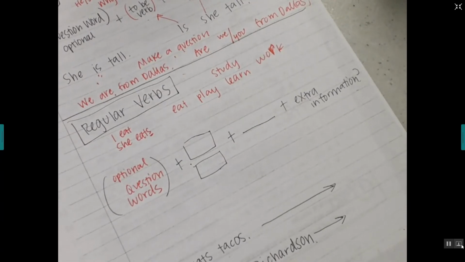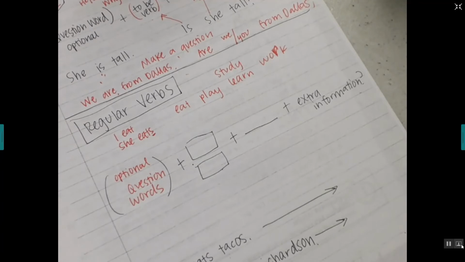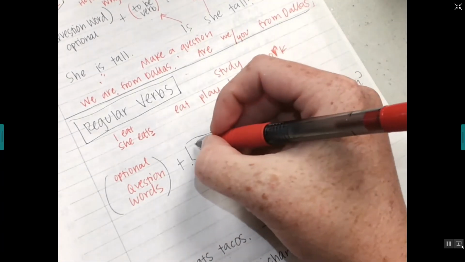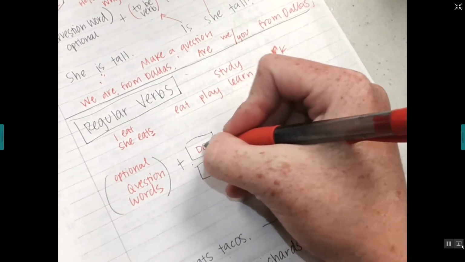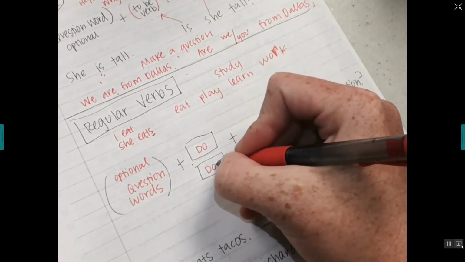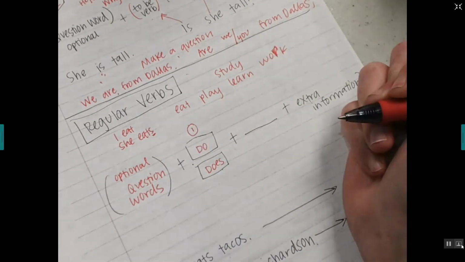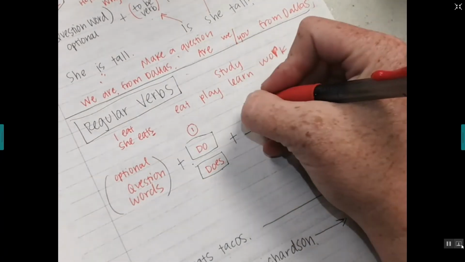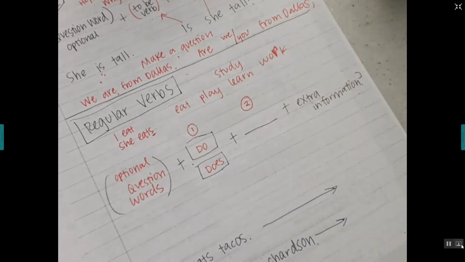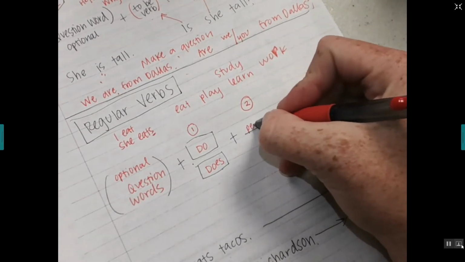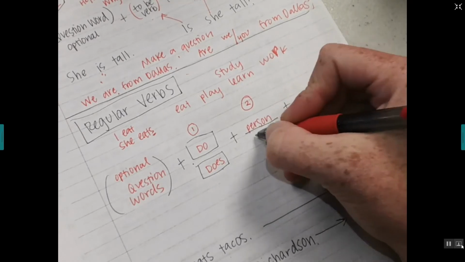Okay, so then, I think maybe the most confusing part about this one is you start with do or does. Let's do this. One. Okay? And then two is the person or the thing.